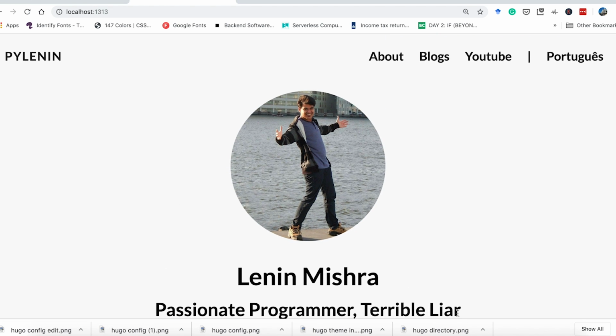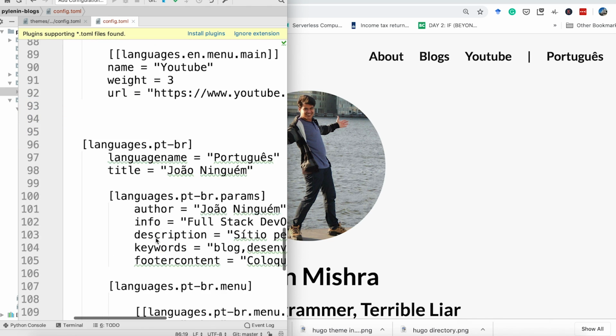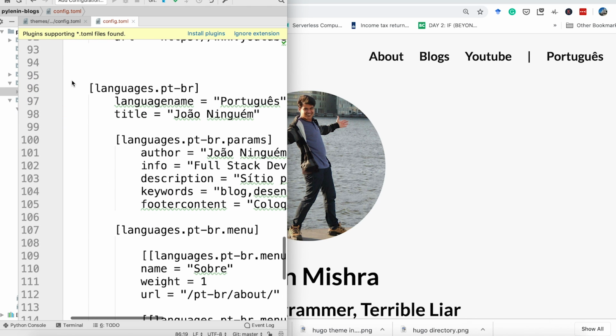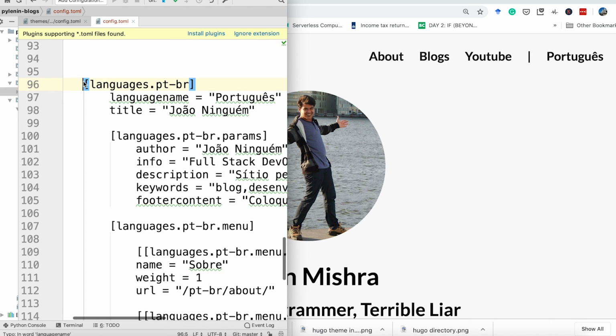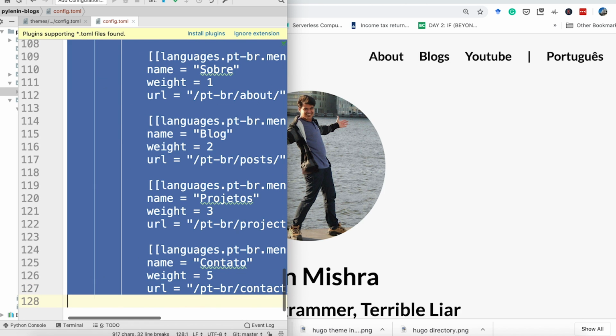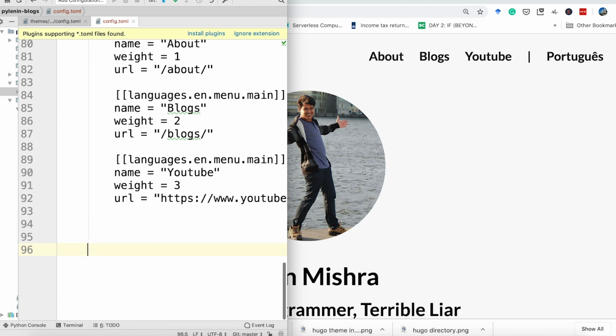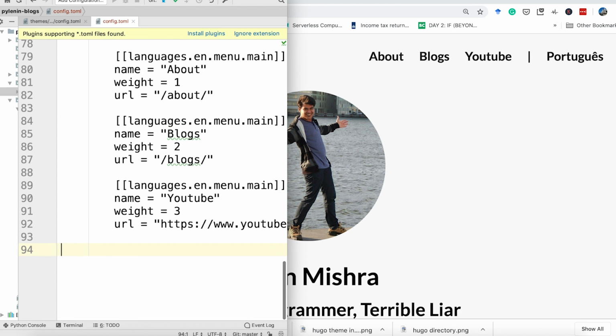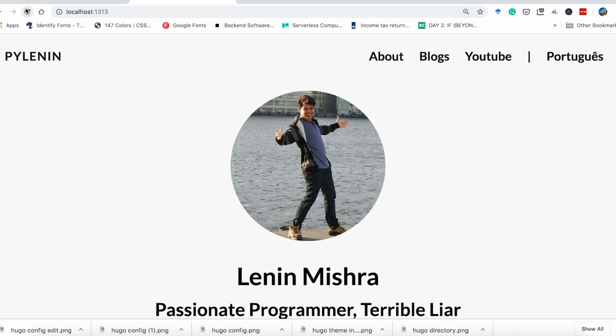I have an accent. And then let's do one thing. Let's remove this Portuguese. So here you can see the translation Portuguese parameters. Let's go ahead and remove all of these. I don't need them. All right. Okay, so I think I'm pretty satisfied with whatever there is. So the Portuguese thing is also gone.